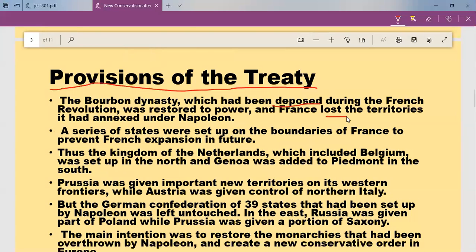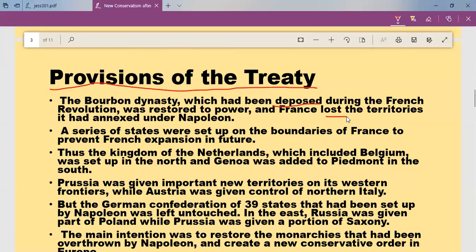So once again, Bourbon dynasty came into power and France lost. France had a lot of territories under their control. That is in Europe. Okay. Why did they have a lot of territories? Because Napoleon Bonaparte was attacking the countries, places one by one, and he brought a lot of areas under his control and he appointed princes to look after those territories. Now France lost all those territories which were attacked by Napoleon. Okay. And a series of states were set up on the boundaries of France to prevent French expansion in future. So first, Bourbon dynasty restored to power. They came back to power and they lost all the territories annexed, attacked by Napoleon.